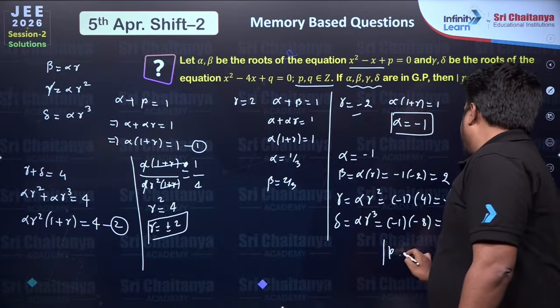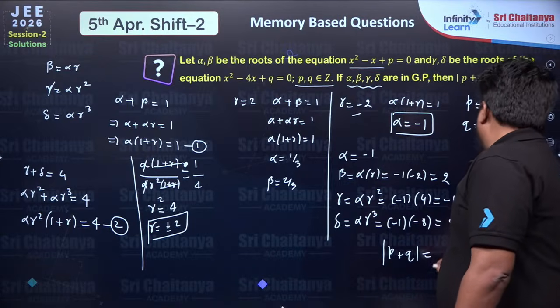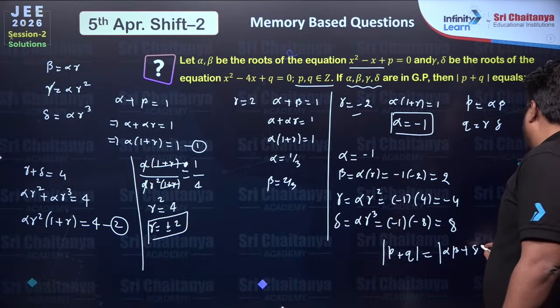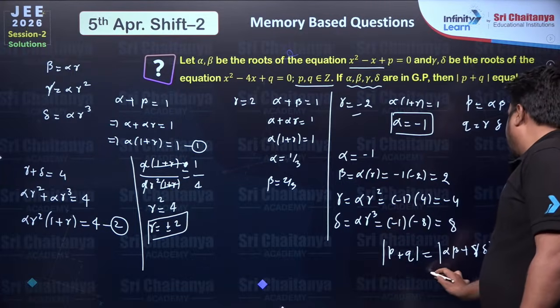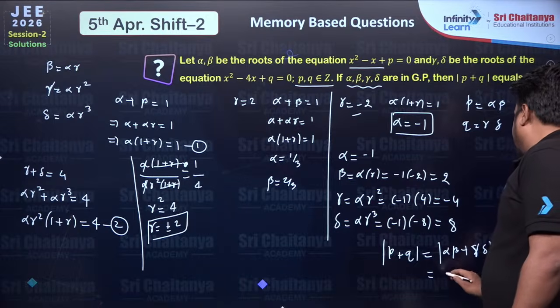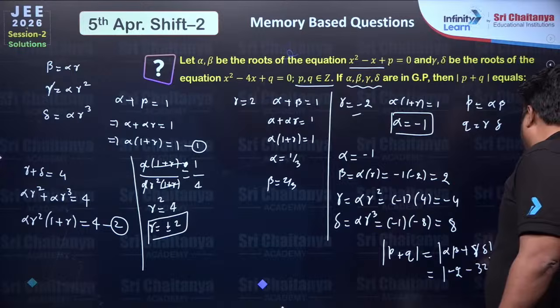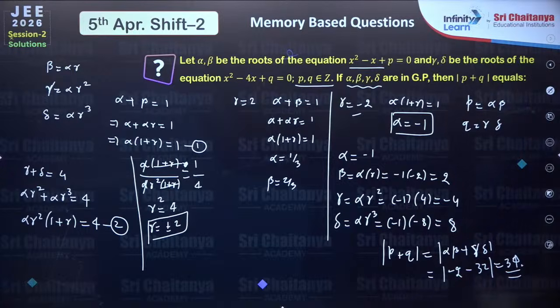So modulus of P plus Q will be equal to modulus of alpha beta plus gamma delta, which will be equal to minus 2 minus 32, equals 34. Okay, I hope this problem is understood by everyone. Fine, so let's move to the next question.